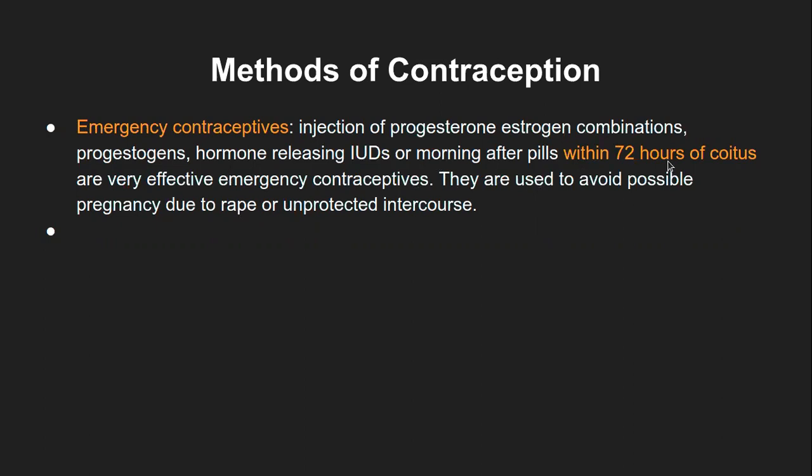So, like the normal contraceptives, how long do they take to show effect? Do you mean in termination of pregnancy? No, like avoiding pregnancy. If you are taking oral pills, they are always there in your body, so they are going to show effect immediately, not more than 24 hours for sure. Injections again are very fast. Emergency contraceptives show effect within a few hours.